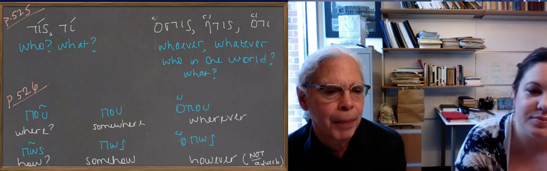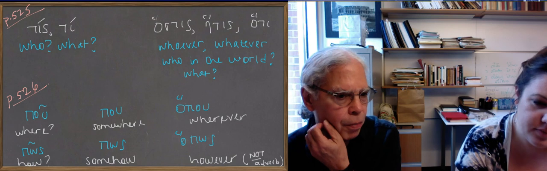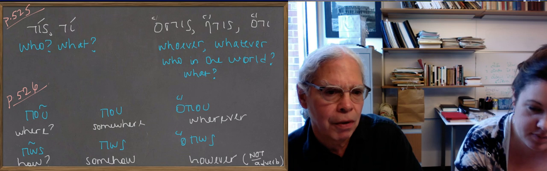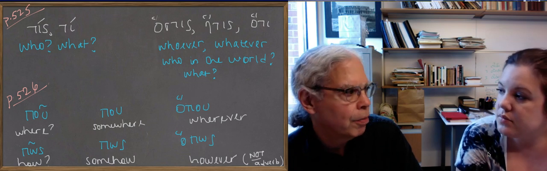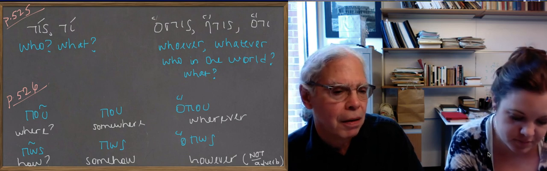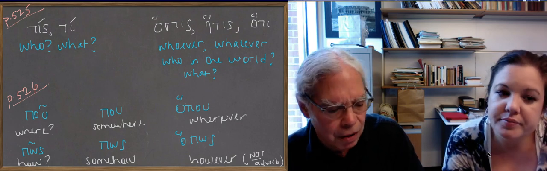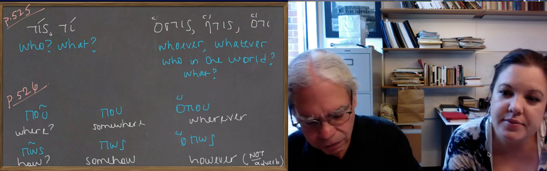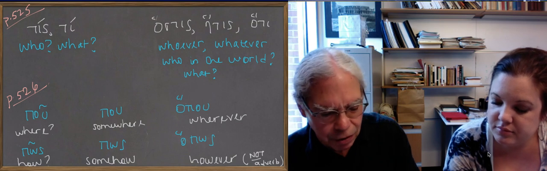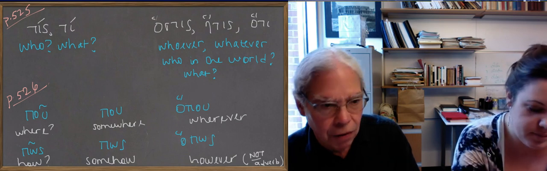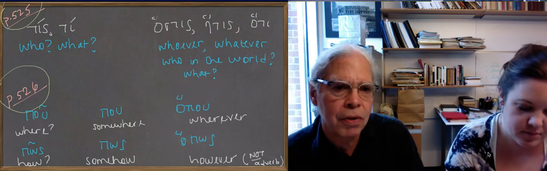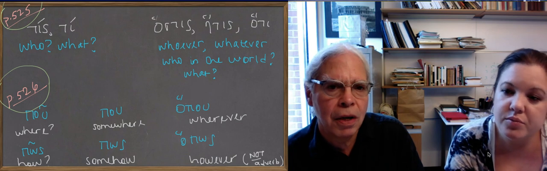So, and then the next thing the book shows you is a sequence of interrogatives and the indirect forms that you have of them in Greek. Greek doesn't always use them, but they're there. There's a chart on page 525 of direct and indirect interrogatives like tis, ti versus hostis, hatis, hoti.